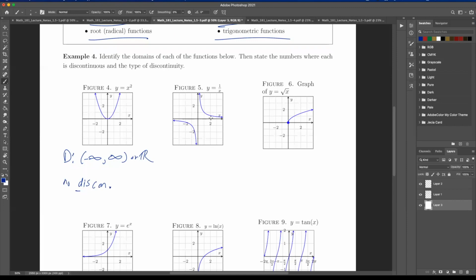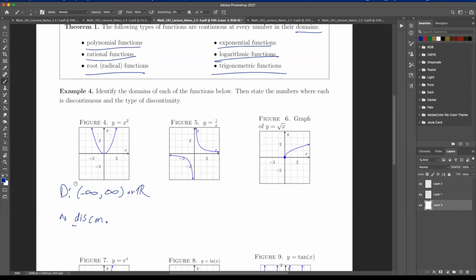Here, this is a rational function. So here we had a polynomial function. It's continuous everywhere in its domain. In fact, since its domain is everything, it's always continuous. So there's no point of discontinuity.